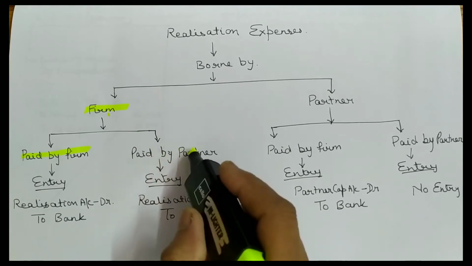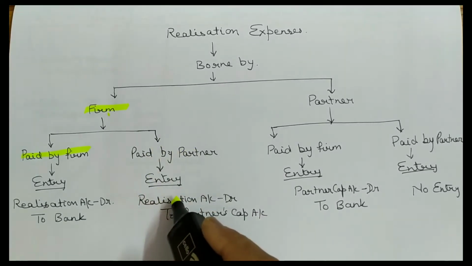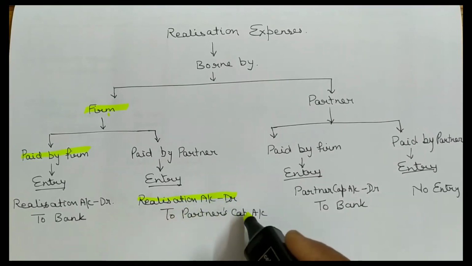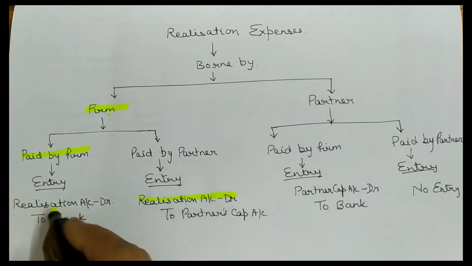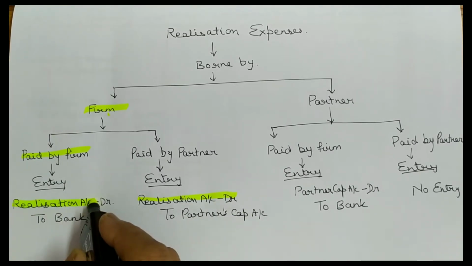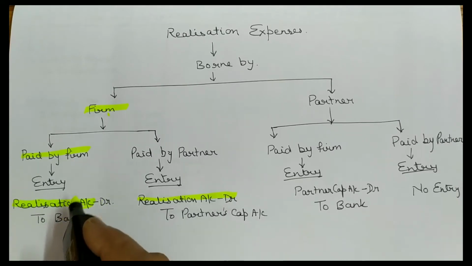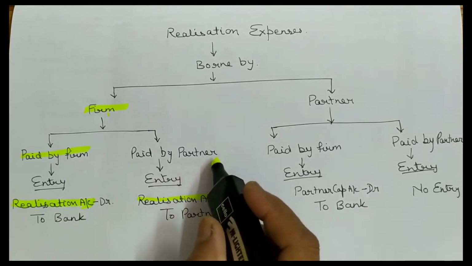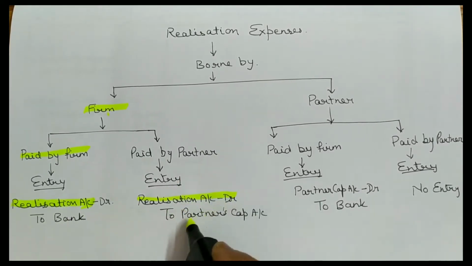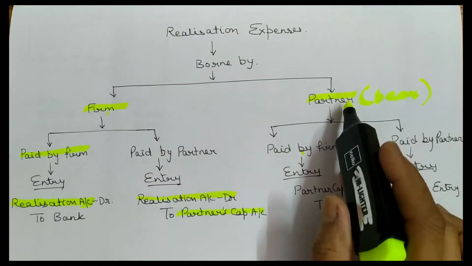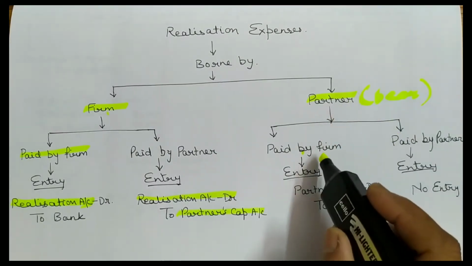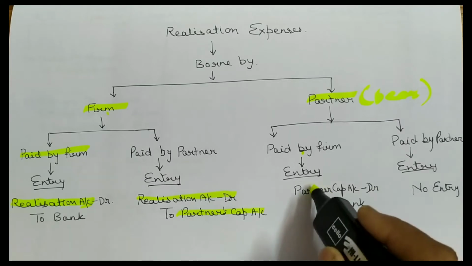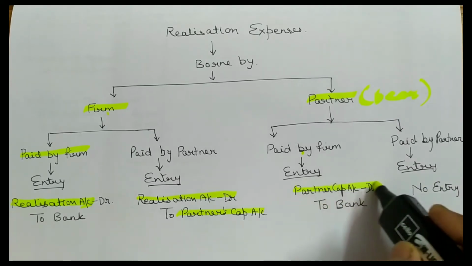है? पार्टनर ने किया है. तो रियलाइजेशन एक्सपेंसेस तो डेबिट हो गई, रियलाइजेशन अकाउंट तो डेबिट हो गई, ठीक है, टू पार्टनर्स कैपिटल अकाउंट. Okay. In both the cases, you have to debit realization account. If paid by firm है तो cash is going out to bank, and if it is paid by partner, तो realization account debited to partner's capital account. Okay. And if firm pays, तो cash is going out, तो partner's capital account debited to bank. Okay. Partner's capital account debited to bank.